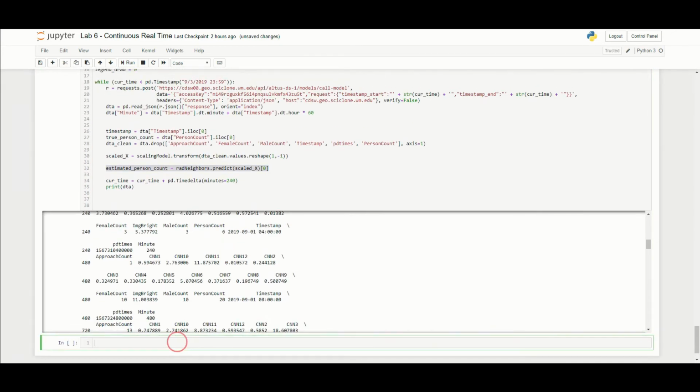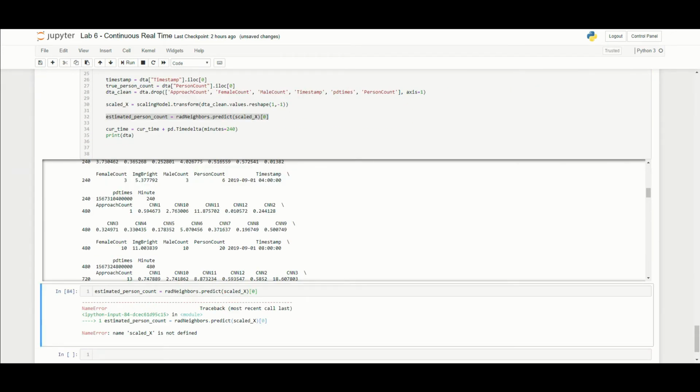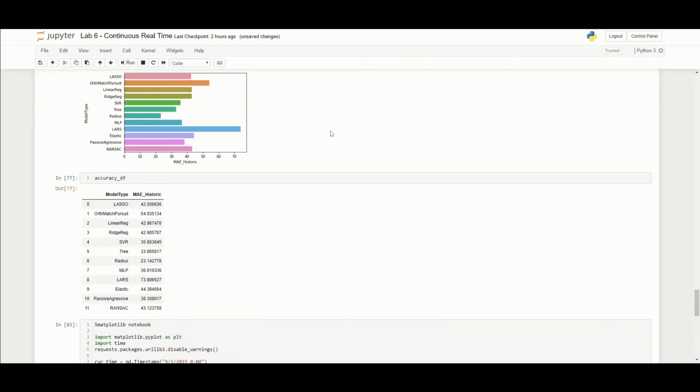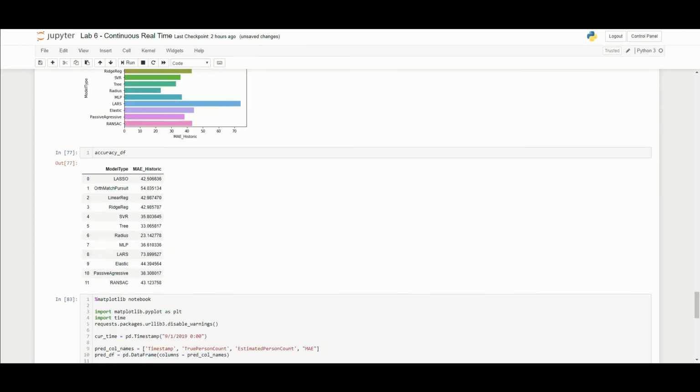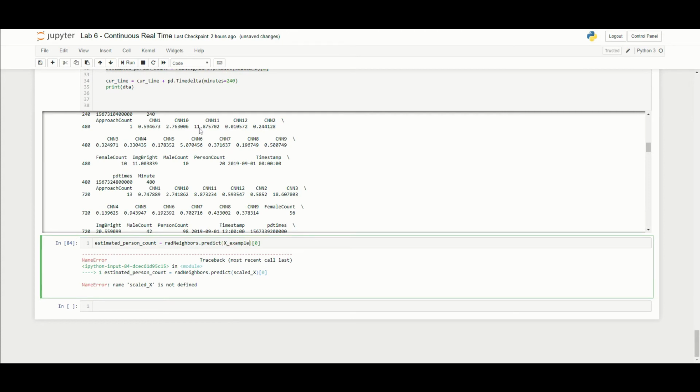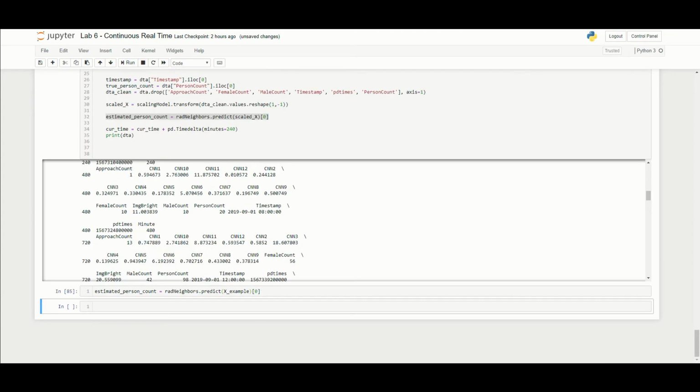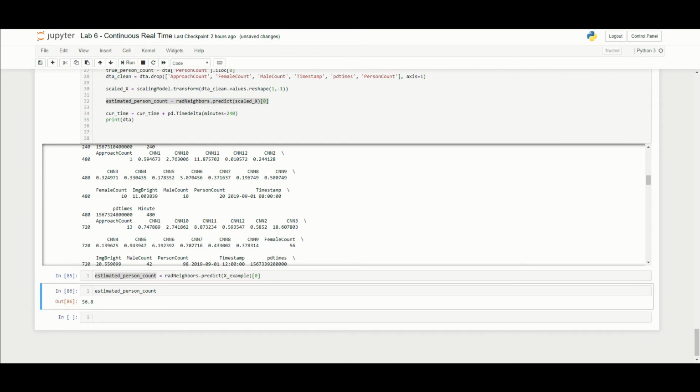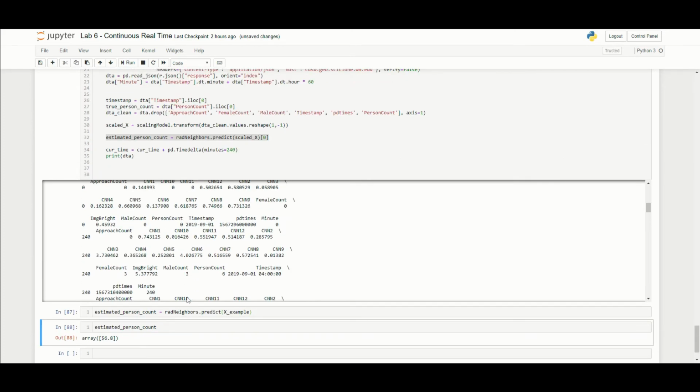We'll scroll down here and pick one example, we'll take our X example. If we now look at this estimated person count, 56.8, right? So we're just saving the actual estimate for that one row. That's the purpose of this radneighbors predict X example. If we take off the 0 and do the same thing, we get this array, and we don't want the array, we want the actual float estimate itself.